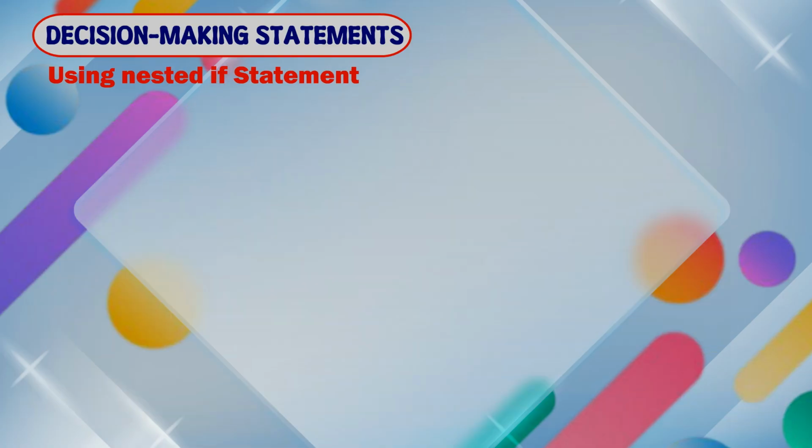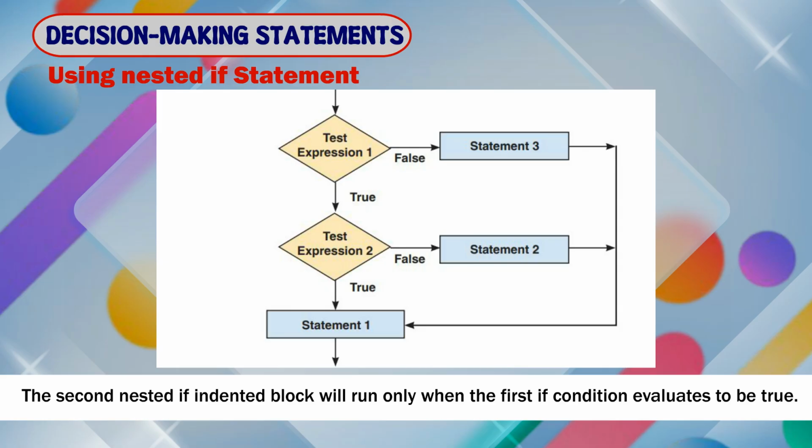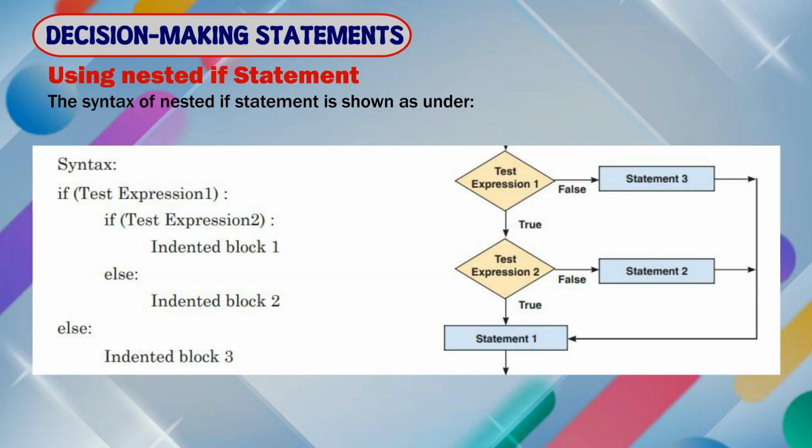Using nested if statement. In Python, we can make the nested if statement which requires us to put the if indented block inside another if-else indented block. The second nested if indented block will run only when the first if condition evaluates to be true. The syntax of nested if statement is shown as under. Syntax: if, test expression 1, if, test expression 2, indented block 1. Else, indented block 2. Else, indented block 3.